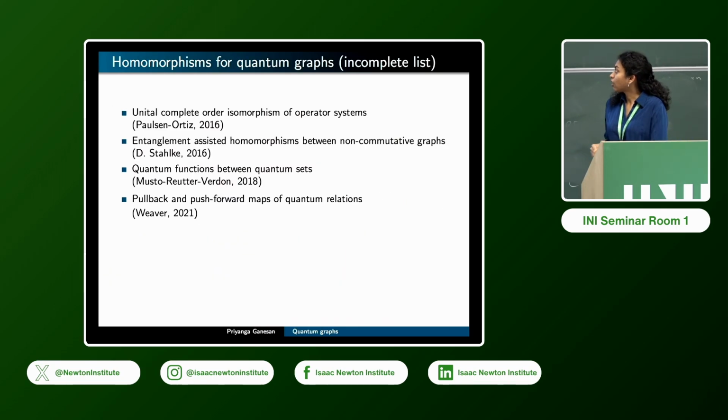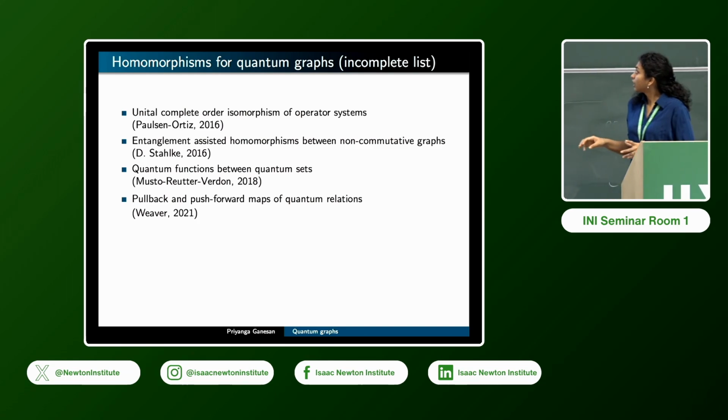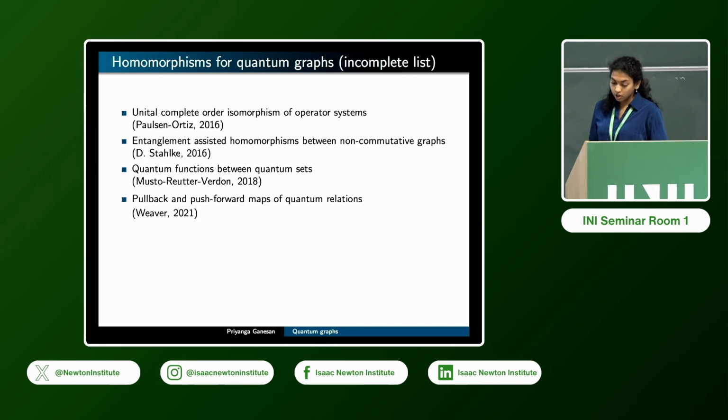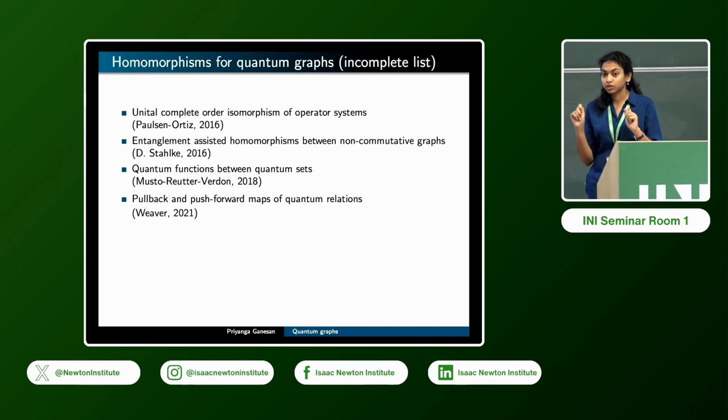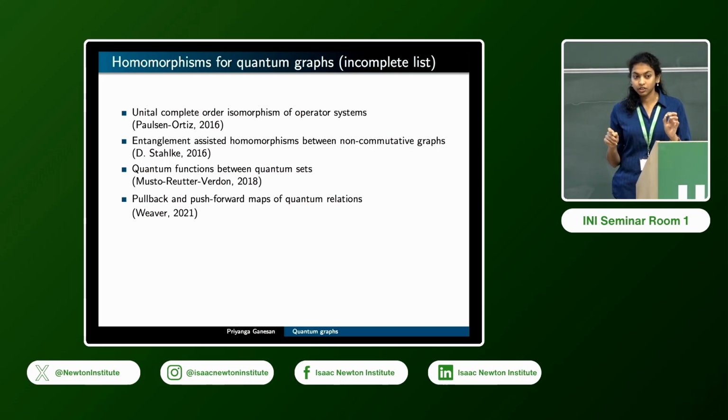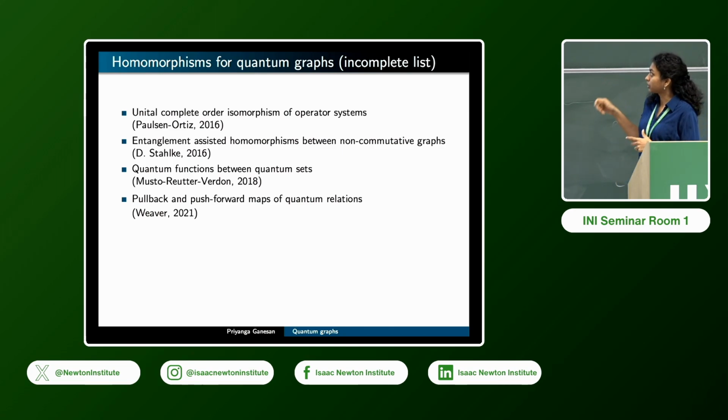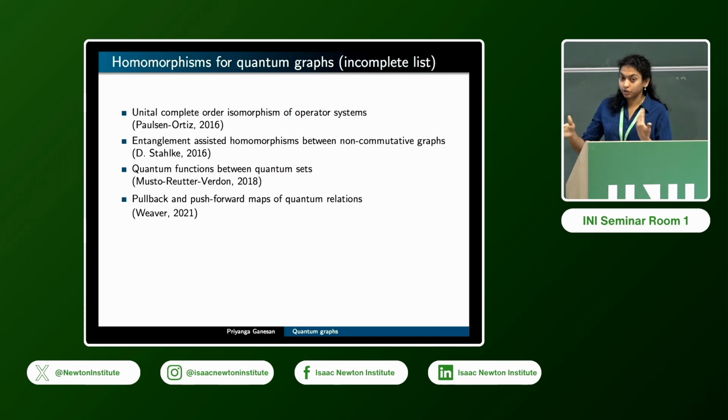Okay, so now how do we generalize this idea of homomorphisms to quantum graphs? First of all, there are some natural definitions without thinking of entanglement. Here is an incomplete list. If you're just thinking about these quantum graphs as operator systems, then within the category of operator systems, you can talk about morphisms, and that will be just like unital complete order isomorphisms that would preserve the structure of the two graphs back and forth. So this is one way.